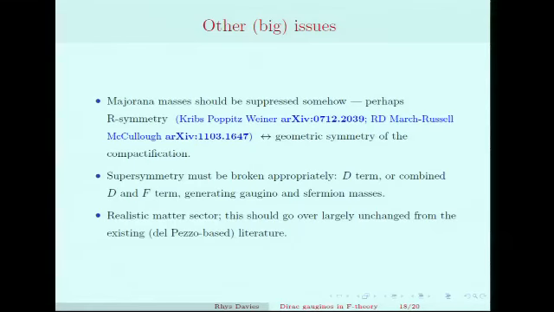In particular, to get large enough Dirac gaugino masses, you really need D-term supersymmetry breaking, or combined D and F-term supersymmetry breaking. So I think there's a lot of work to be done there in deciding whether or not this can be done in a realistic way. Finally, I haven't mentioned engineering a realistic matter sector at all. That's partly because I haven't thought about it a lot. It's also partly because I think a lot of it will go over unchanged from the well-studied case of Del Pezzo surfaces in the literature, so I don't anticipate any major problems here.